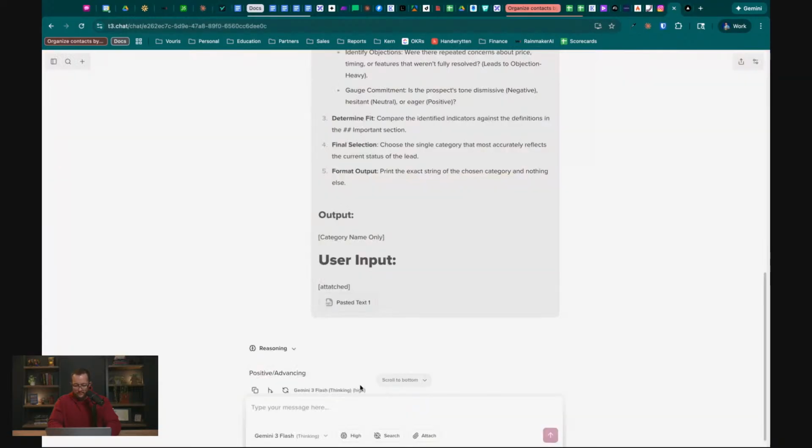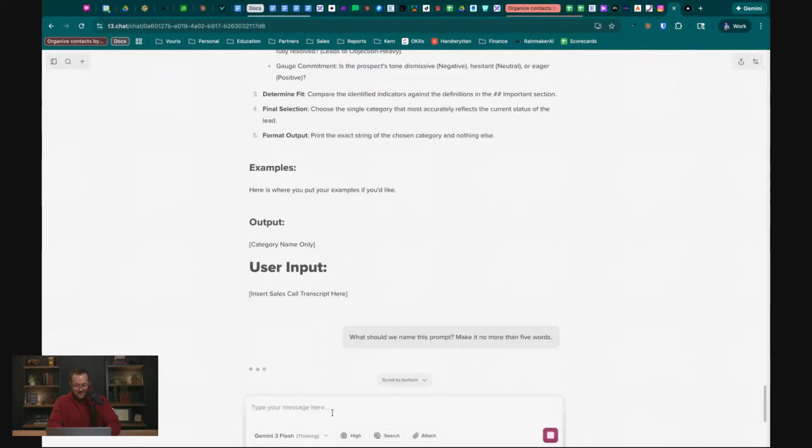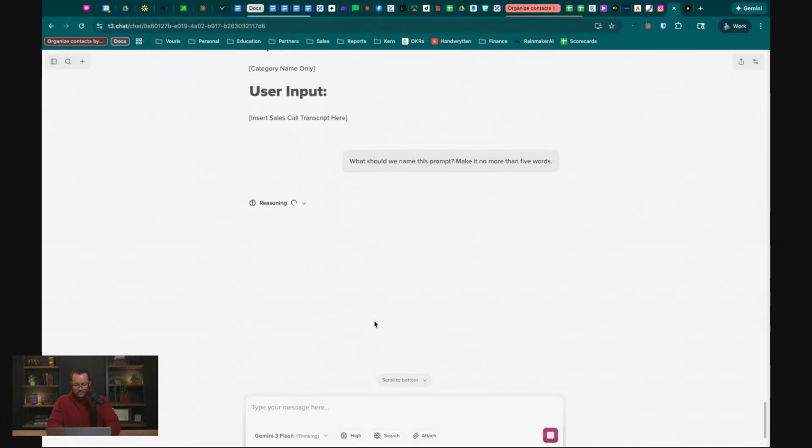You know what? What should we name this prompt? Make it no more than 5 words. Actually, we should probably do this in the other. Oh, I call it like the sales. All right. Sales call outcome classifier.